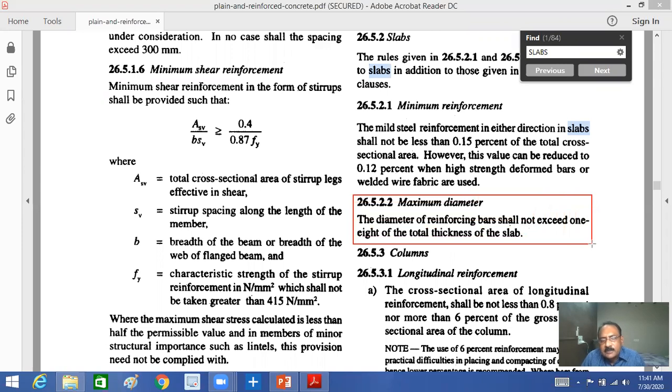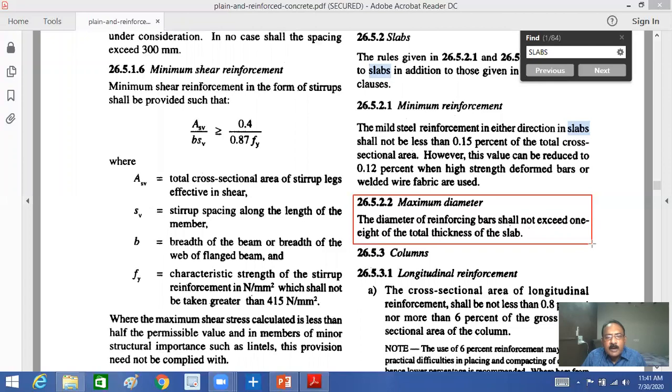Just now as I explained, for 160 mm, what is the maximum diameter? 20 mm. You should not take 25 mm because the codal provision says the maximum diameter shall not exceed 1/8 of total thickness of your slab. So this is a very important point. You must remember the maximum diameter of bar you are going to provide in the slab should not exceed 1/8 of your total thickness of the slab.